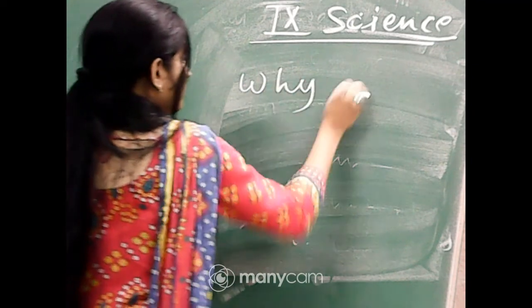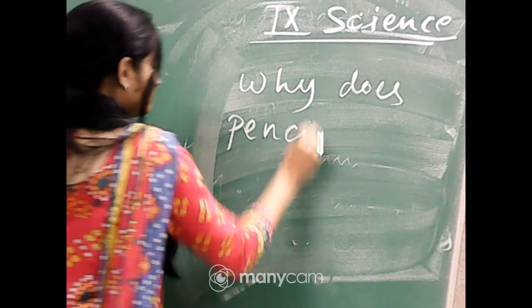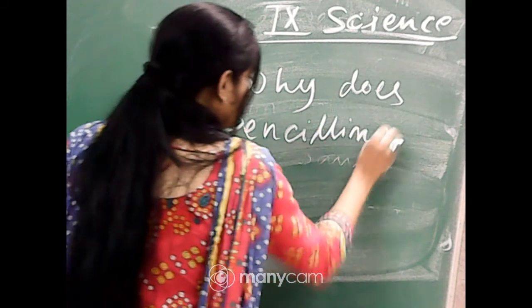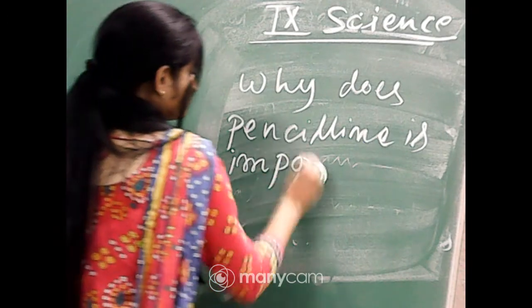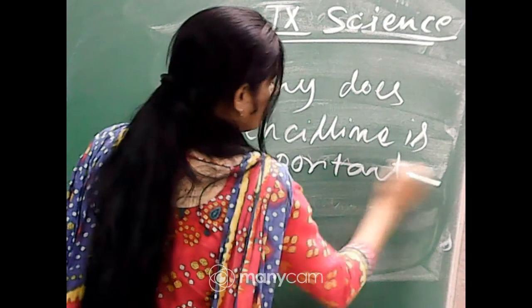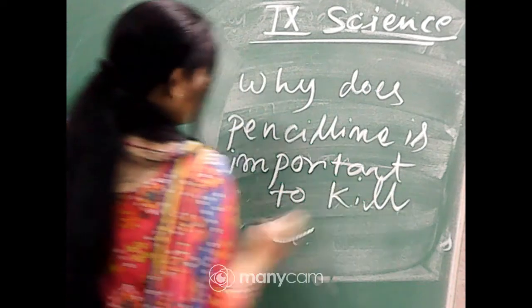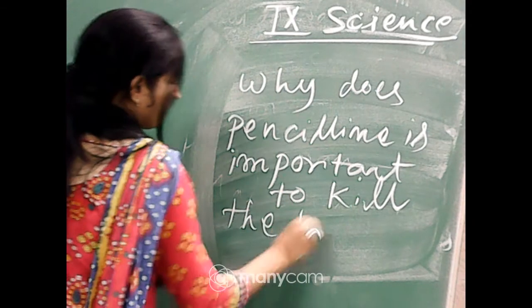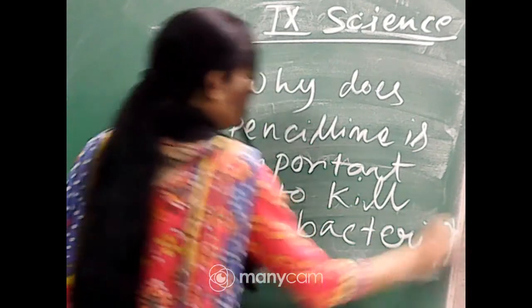Why is penicillin important to kill the bacteria? This is an important question.